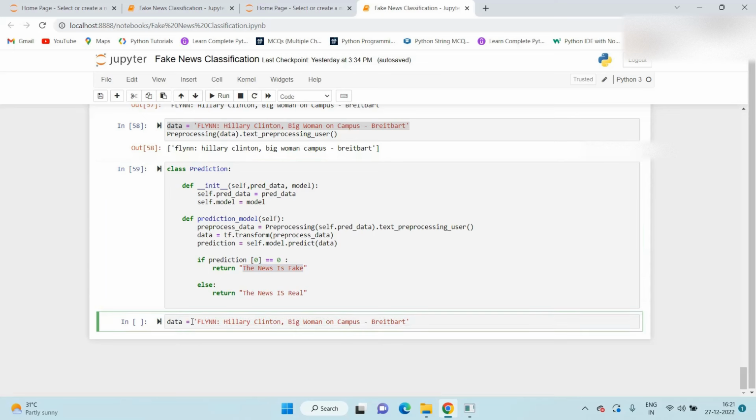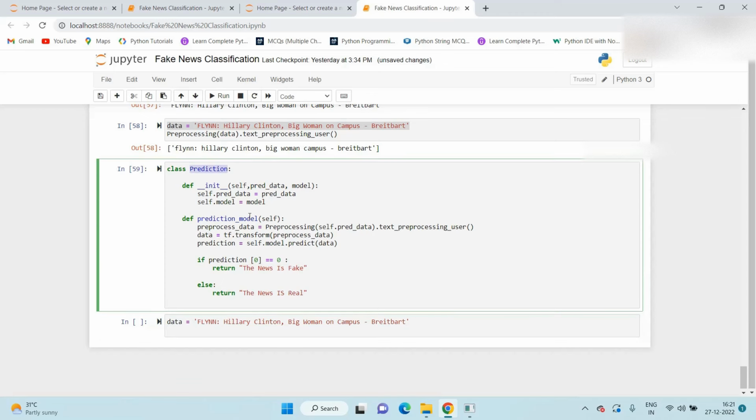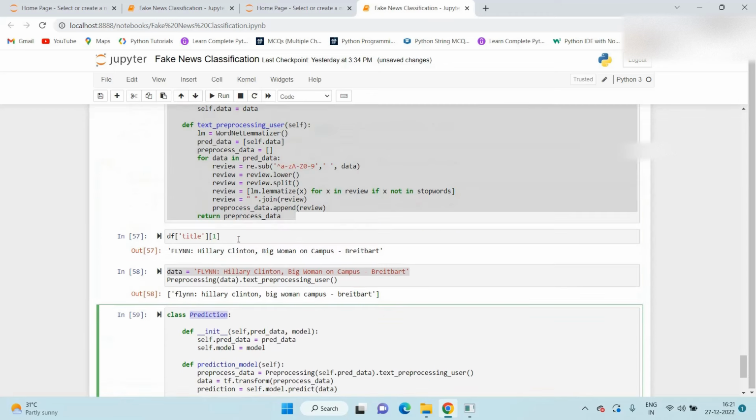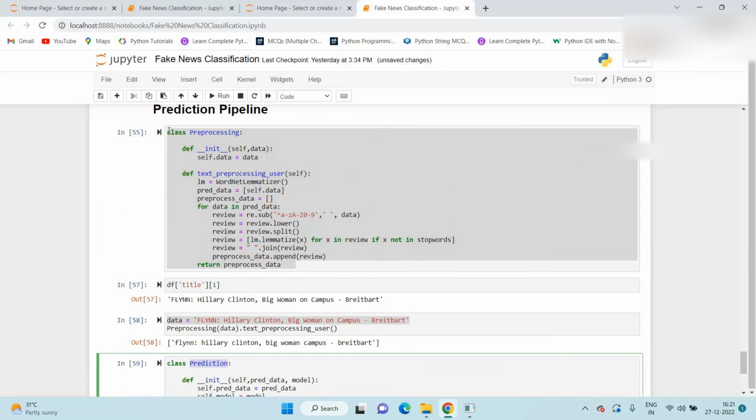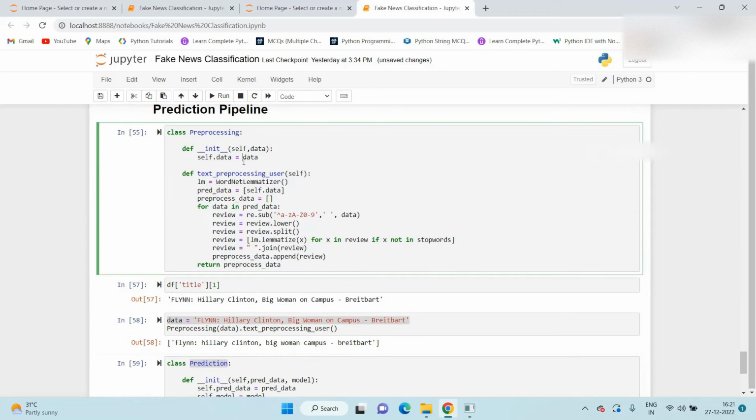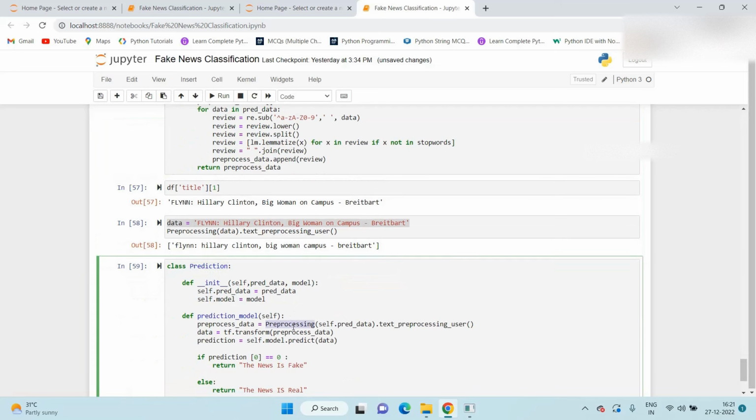So let's consider this is our user data, and we just call this class. This class we need to predict, and we already defined it. If we see here in the pre-processing, dot self dot predict, and here we mention text pre-processing underscore user.